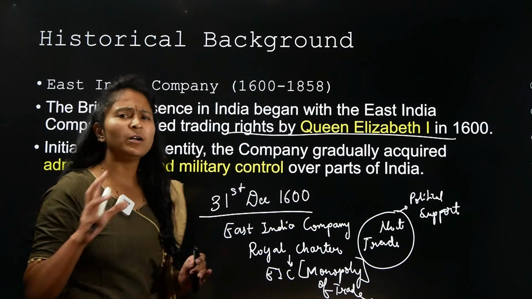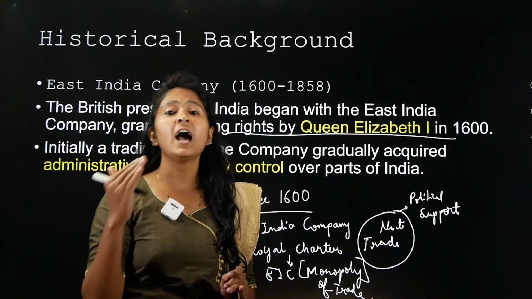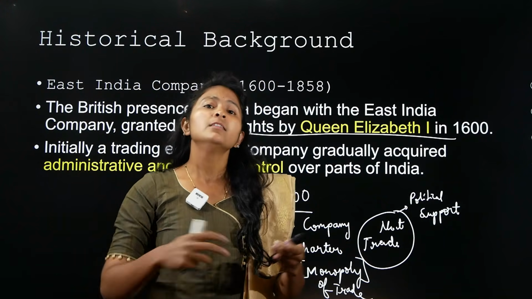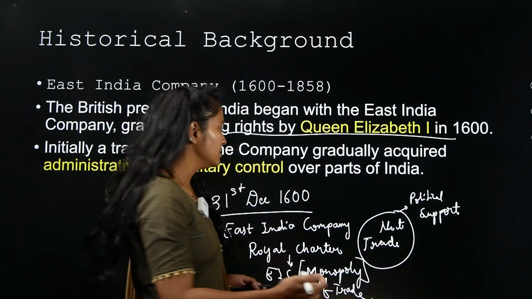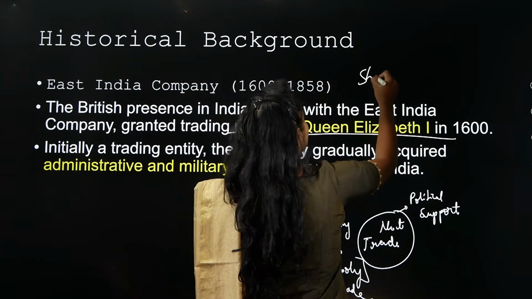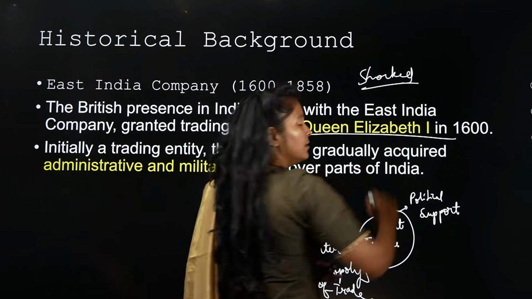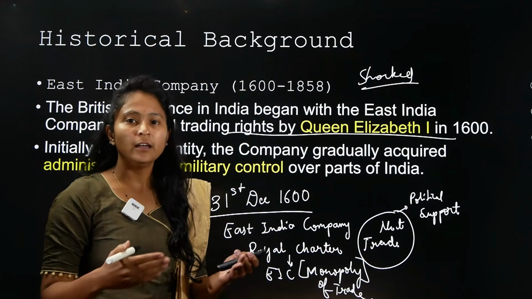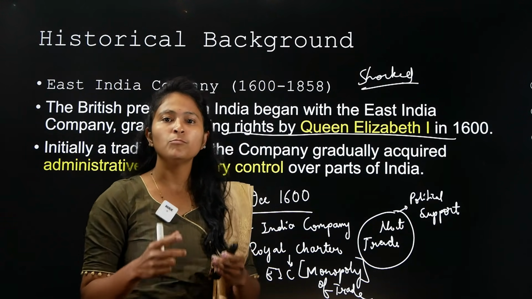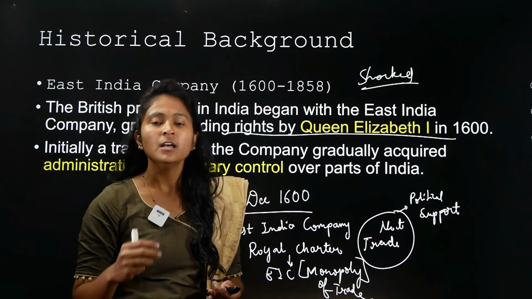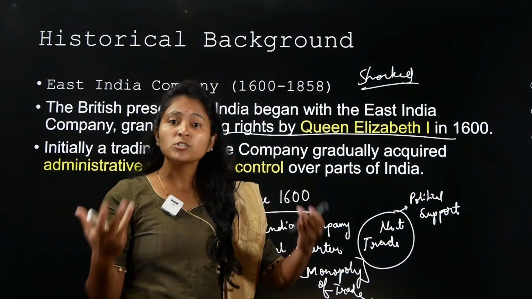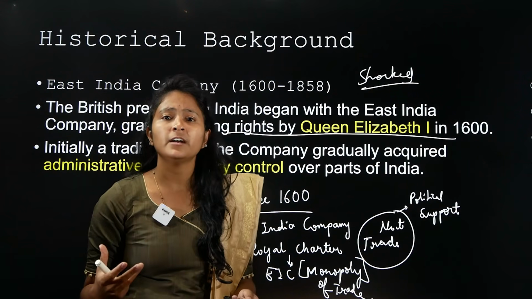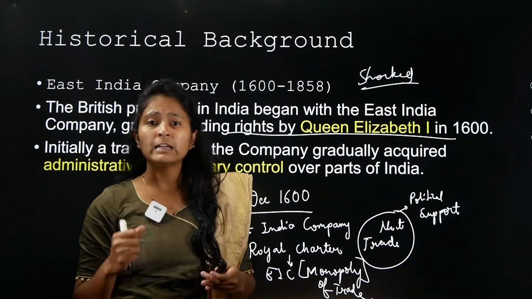Now see, you need to understand the British East India Company did not have any intention to do administration in India. When they came to India, they were shocked. The reason why they were shocked is that that much amount of wealth was present in India. In Hindi there is a saying, muh khula ka khula reh gaya. It means they were so much amazed by looking at the jewels and the amount of wealth present in India.